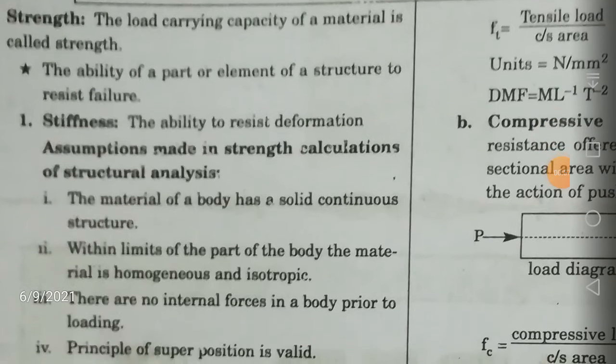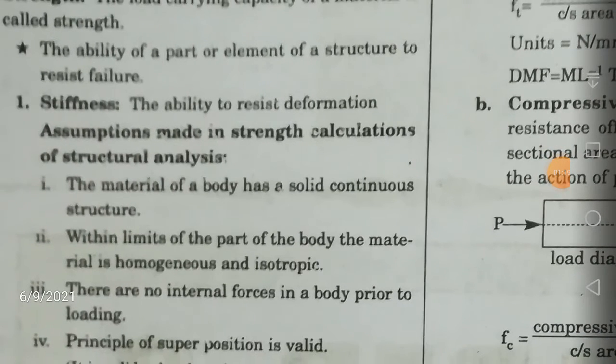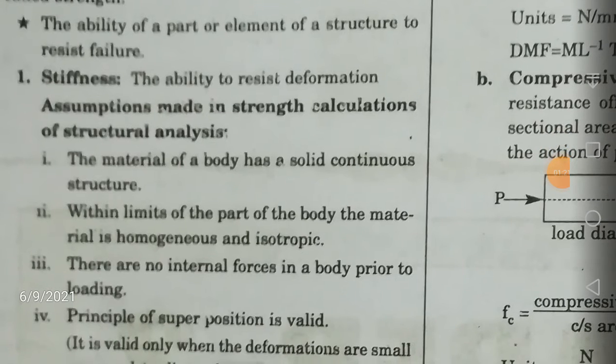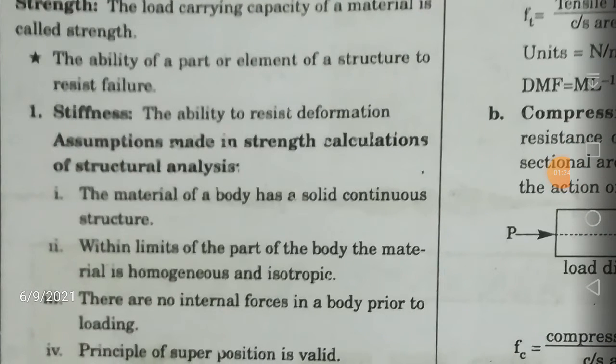Let us say, for example, the maximum load that it can take, after which it is going to break. For ductile materials, it may break, but only after undergoing a lot of plastic deformation. First it will be in the elastic state, then it will go into the plastic state, then the necking state, and then it will finally break. So the maximum load that a material can take is called strength. Next, the ability of a part or element of a structure to resist failure is also called strength. This is another way of defining strength.